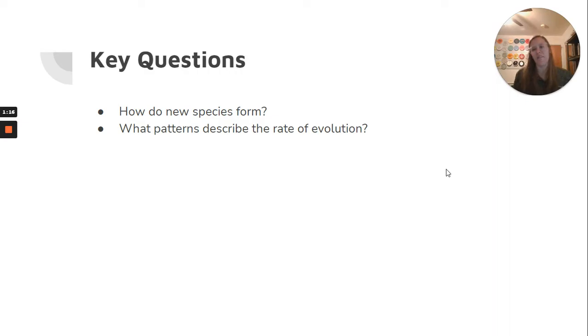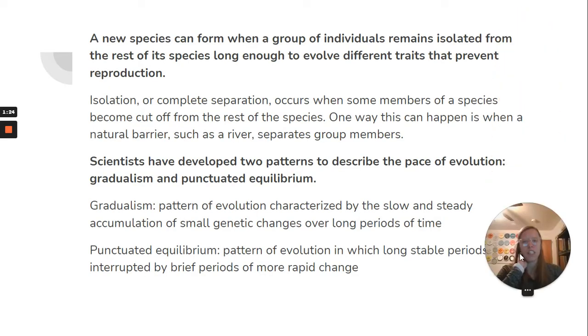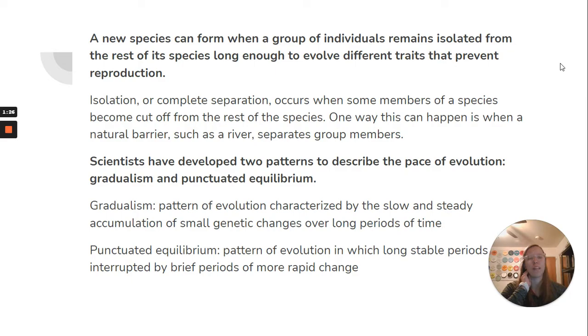2 key questions today. How do new species form, and what patterns describe the rate of evolution? So, a new species can form when a group of individuals remains isolated from the rest of its species long enough to evolve different traits that prevent reproduction. Isolation or complete separation occurs when some members of a species become cut off from the rest of the species. One way this can happen is when a natural barrier, such as a river, separates group members.